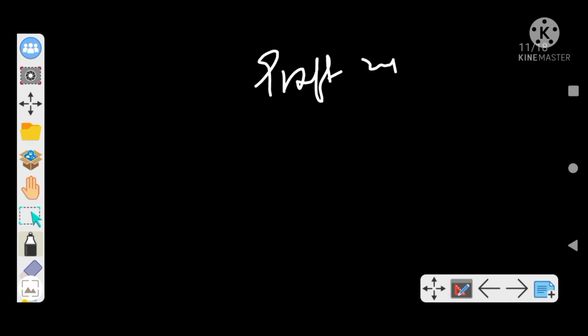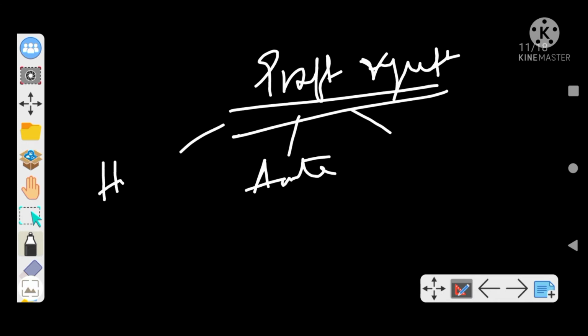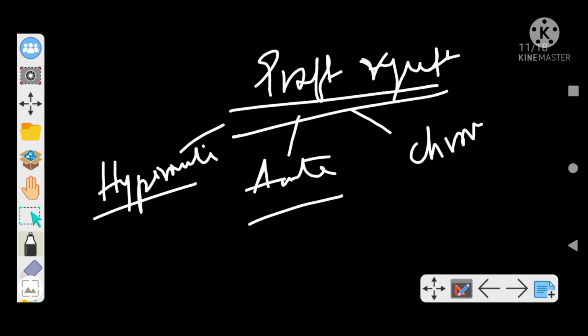So graft rejection. See, usually graft rejection is of three types. Okay, one is acute, this is hyperacute, and here I am writing the chronic rejection, right?